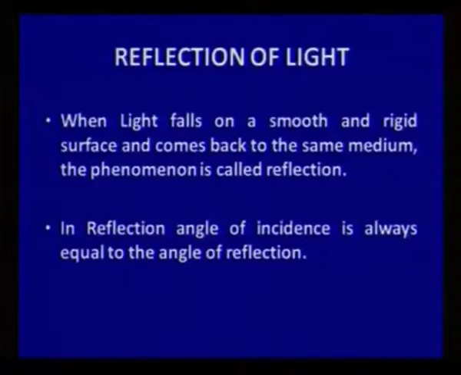Now, let us learn something more about reflection. When light falls on a rigid and smooth surface and comes back to the same medium, the phenomenon is called reflection. In reflection, the angle of incidence is always equal to the angle of reflection. Now, you can see this reflection taking place in the slide.